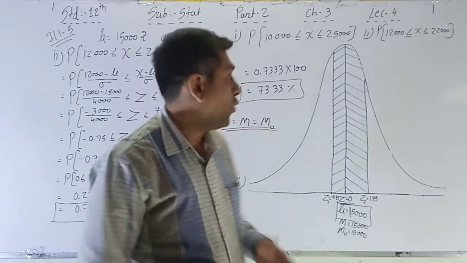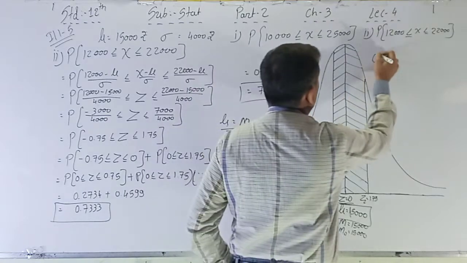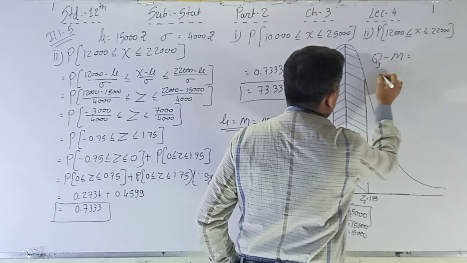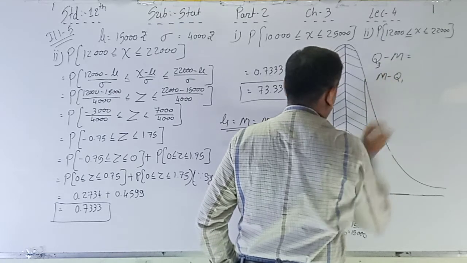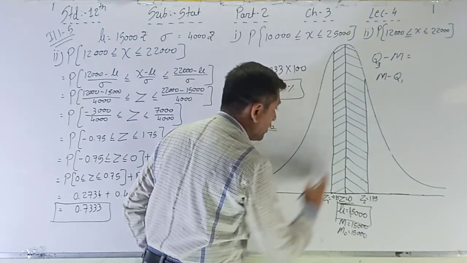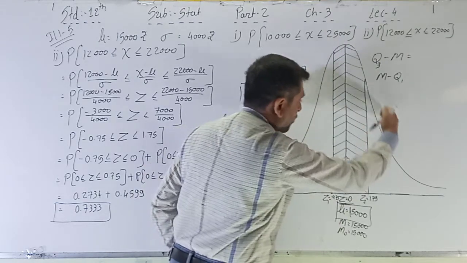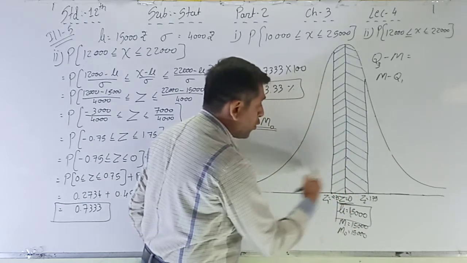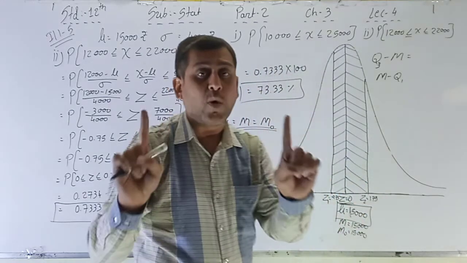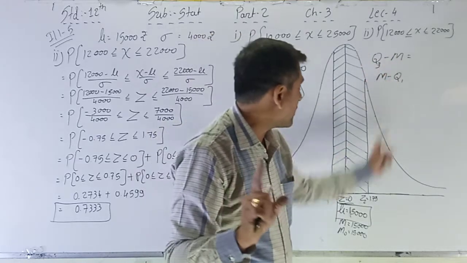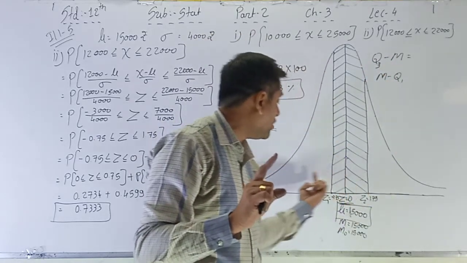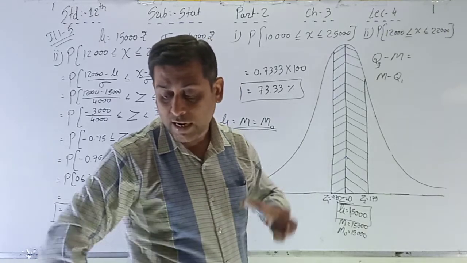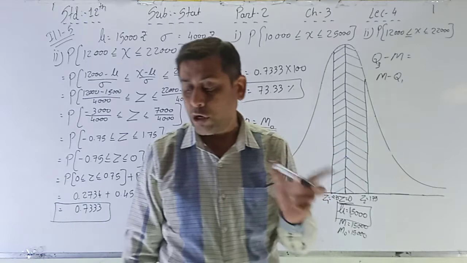So here, what is that? Q3 minus m is equal to m minus q1. If the first quartile is here, then this one is the median, and third quartile is here. So from the median, from the middle, the q1 and q3 are at equal distance. So q3 minus m, this minus this, is equal to this minus this, right? So here, fifth point, for the distribution quartiles are equidistant from the median, that is q3 minus m is equal